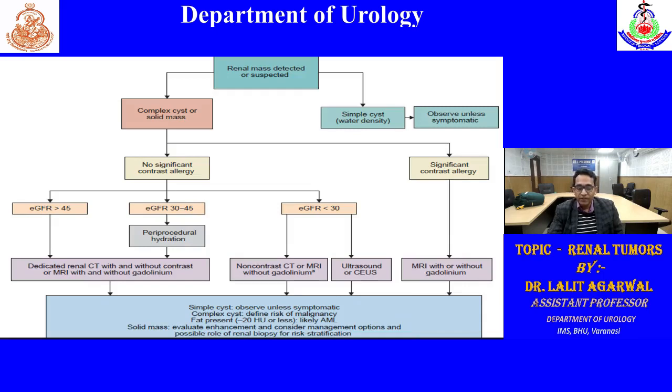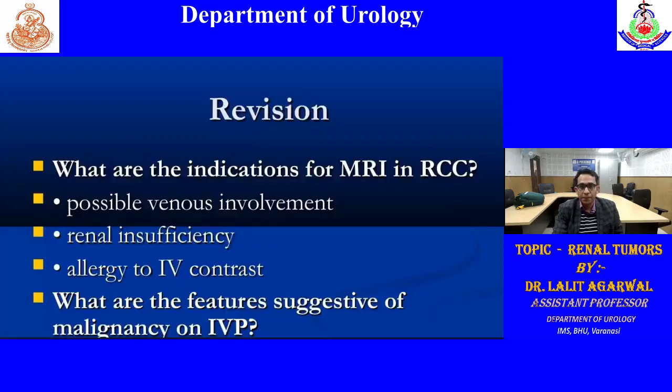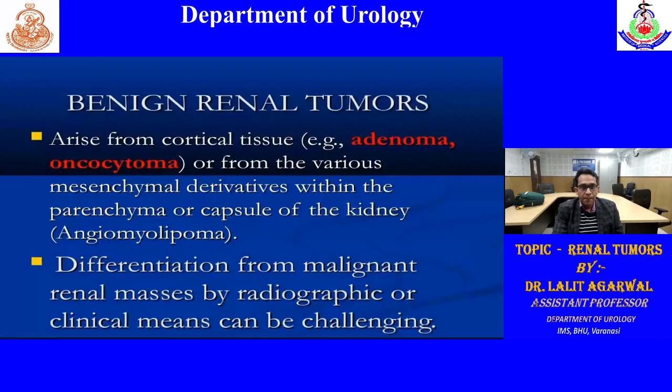Then we have to classify whether it is a simple or complex cyst. If fat is there, that is suggestive of AML, which will have minus 20 Hounsfield units or less. If it is a solid mass, then accordingly we have to evaluate, classify, and then manage. So the revision I will skip.